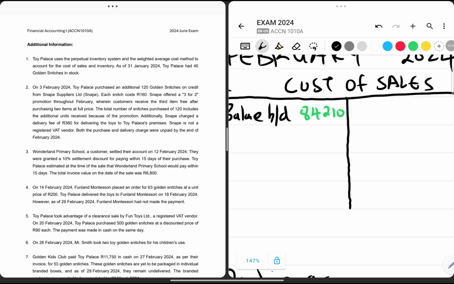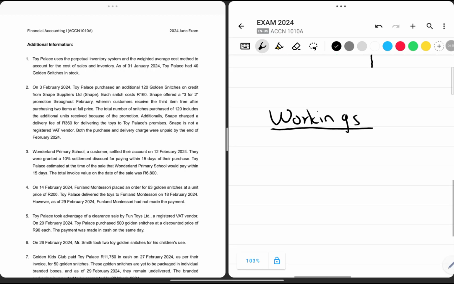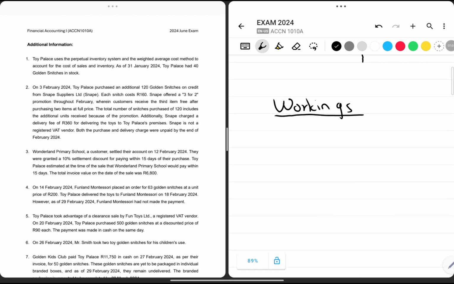So the total number of snitches purchased, 420, included additional units received because of the promotion. Additionally, Snape charged a delivery fee of 260 rand for delivering this. So in our workings, we need to use this table, because when we are using the weighted average cost method, we need to always be careful and account for the weighted average cost at that point in time, because the weighted average cost always changes according to the purchases made at that point in time.